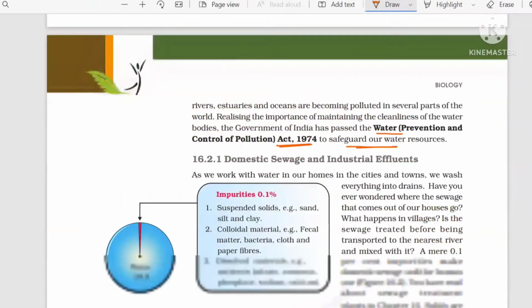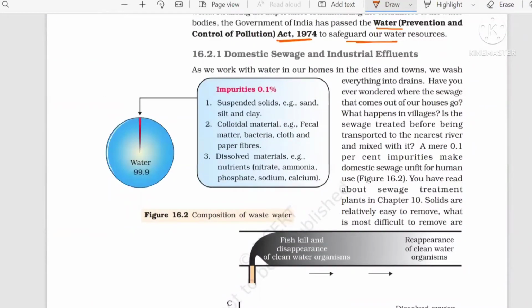Now, if you see in this diagram, 99.9% is water, and only 0.1% is impurities. Only 0.1% impurity is making water unfit for drinking. A mere 0.1% of impurities makes domestic sewage unfit for human use. In this, if you see, fecal matter comes in the colloidal. Cloth, paper, fiber, please learn. This is the way they ask the question. You can click suspended solid, you can click dissolved material, but what comes in the colloidal,